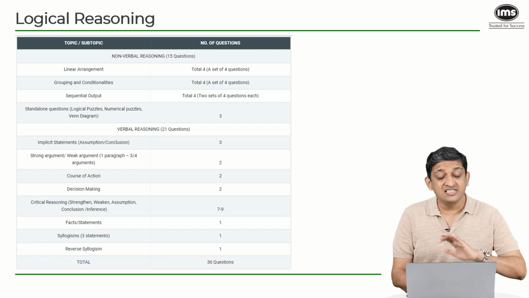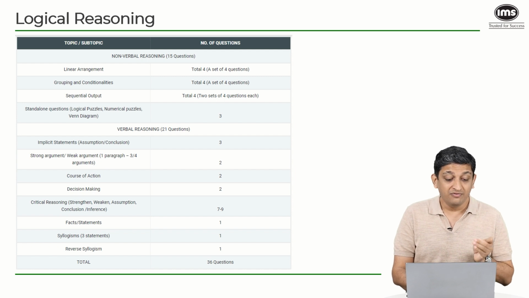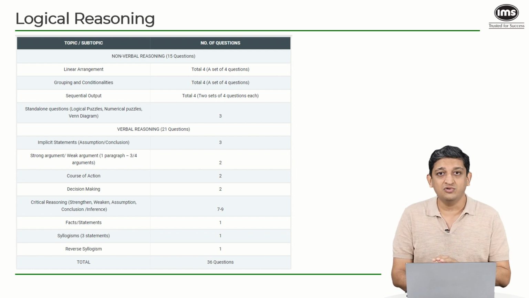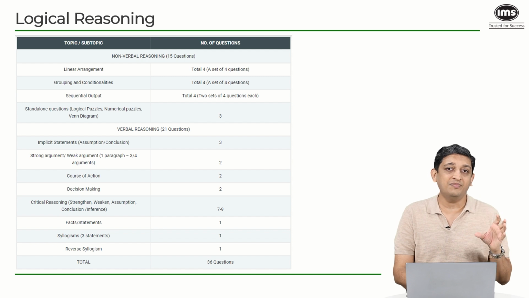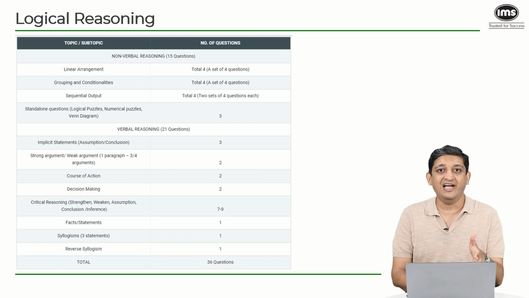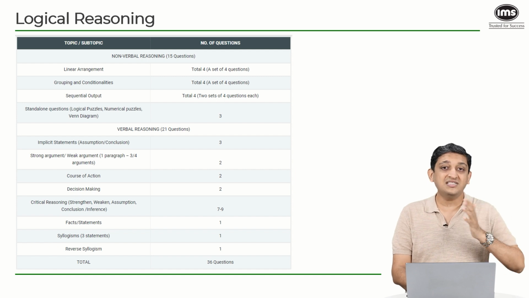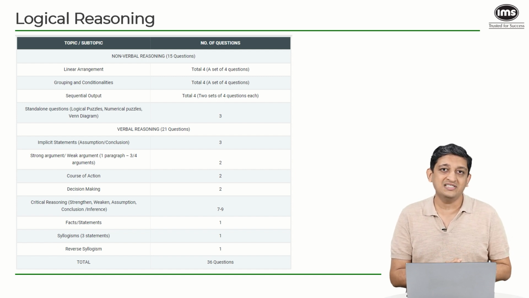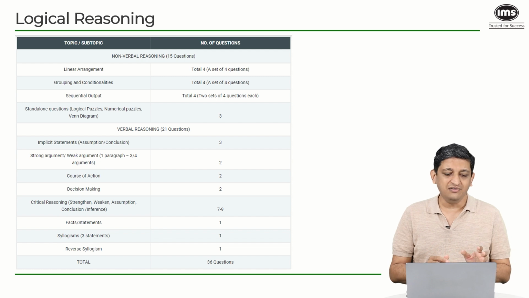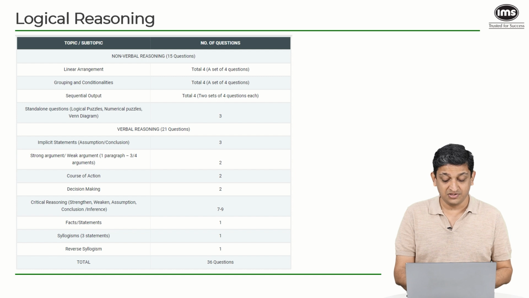There were quite a few verbal reasoning questions as well. If you look at the entire construct of the section, 21 questions out of 36 were based on verbal reasoning, wherein you would have to figure out the assumptions or conclusions implicit in a particular paragraph or statement. Similarly, you have to strengthen or weaken arguments, or provide strong or weak arguments to a problem statement. Similarly, course of action, decision making, critical reasoning based questions, syllogisms, reverse syllogisms. All those question types were present as a part of the verbal reasoning part. Again, 36 questions, 40 minutes to attempt them.